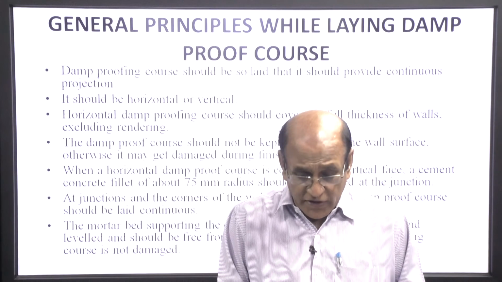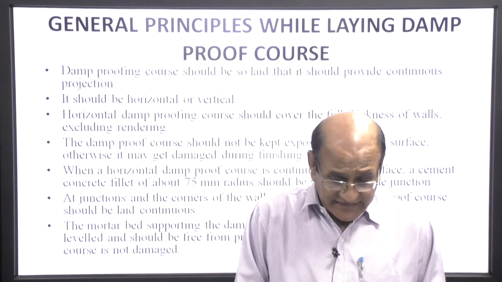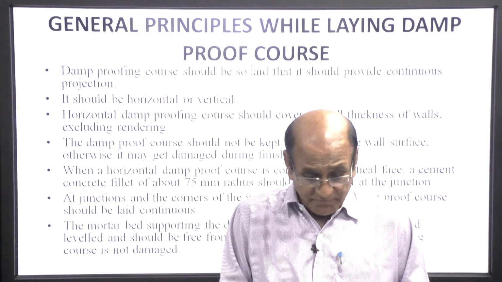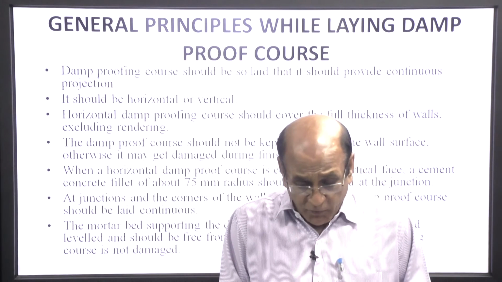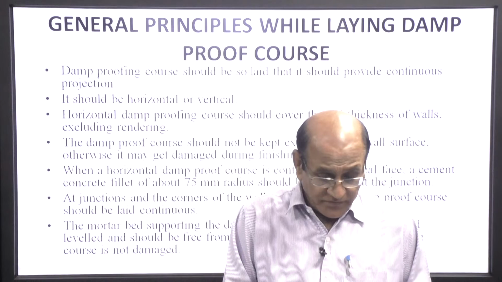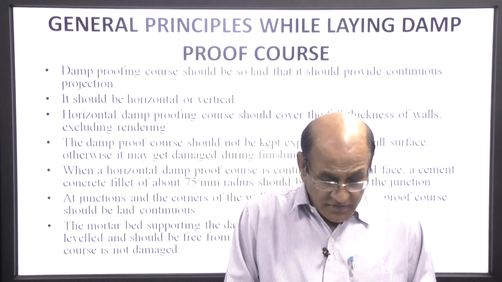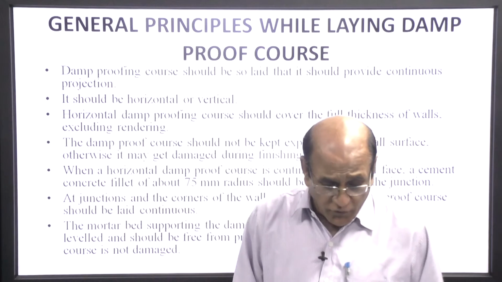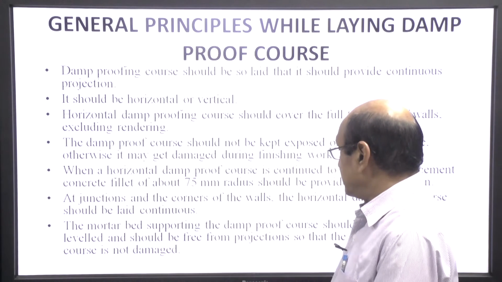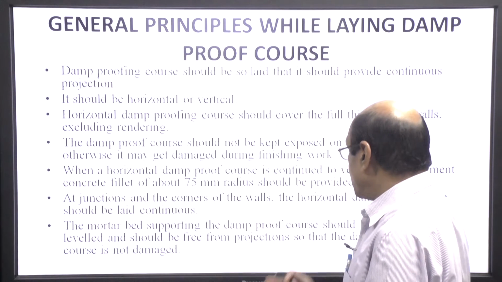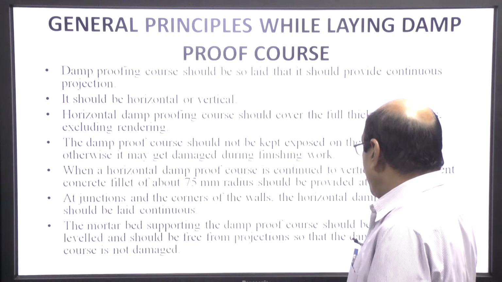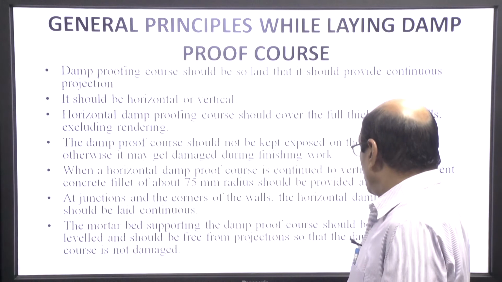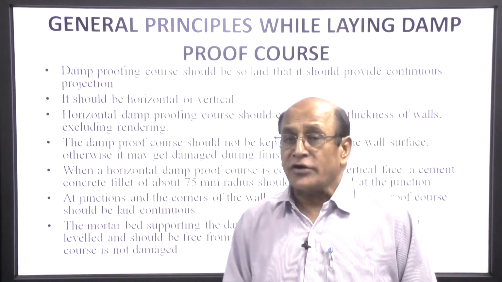When horizontal damp proof course is continued to a vertical face, a cement concrete fillet of about 75 mm radius should be provided at the junction. At the junction and the corner of the wall, horizontal damp proof course should be laid continuous. If the mortar bed is supporting, it should be even and level and free from projections, so that the damp proofing course is not damaged.